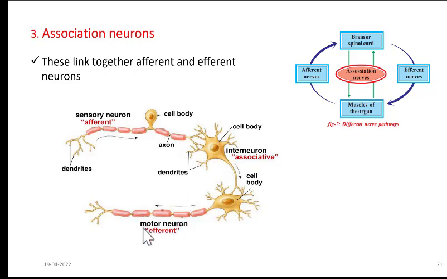So, this is sensory neuron, this is motor neuron, and these two are connected via interneuron. Got it? So on the basis of pathways, neurons can be classified as sensory neurons, motor neurons, and interneurons, otherwise called as association neurons. Got it?